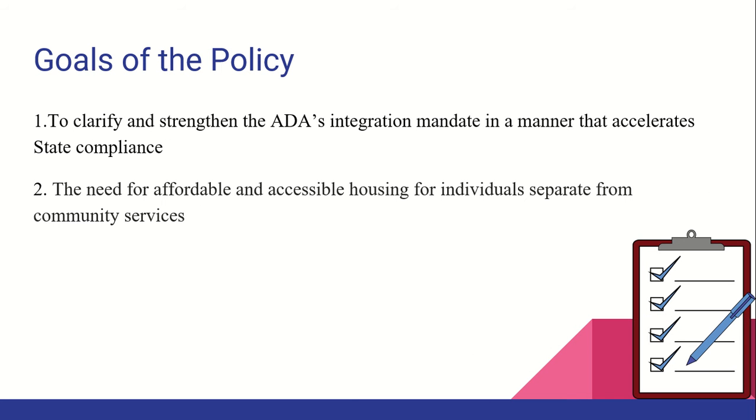So the first goal is to clarify and strengthen the ADA's integration mandate to help simplify the regulations so states can interpret better and create more opportunities for individuals to access the community. The second is the need for affordable and accessible housing for individuals separate from the community-based services. There are also five other goals that encompass these two main goals to further establish regulations that ensure individuals with disabilities will be receiving the quality community-based services setting.